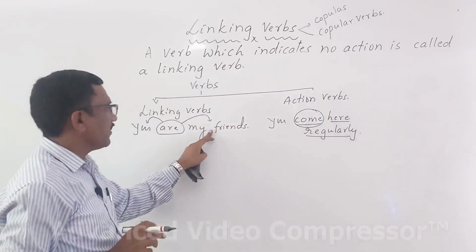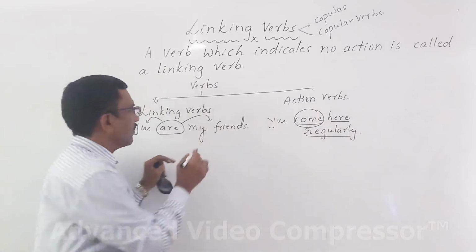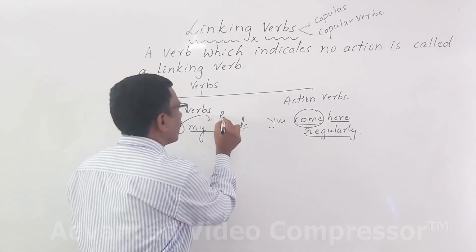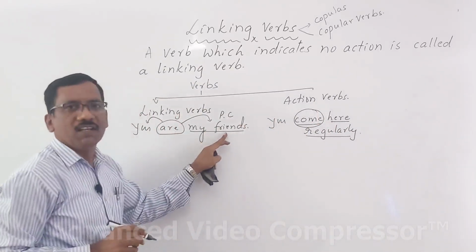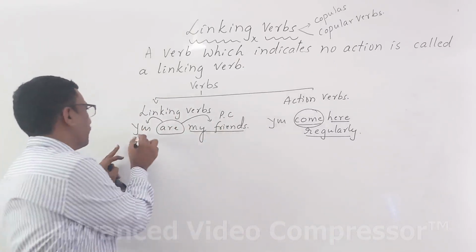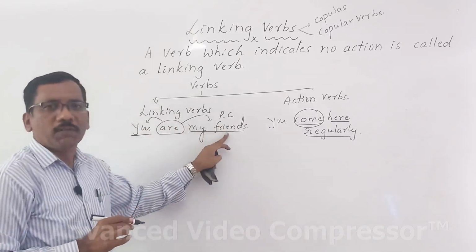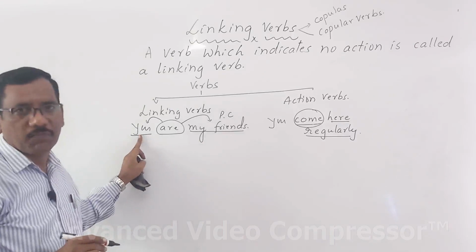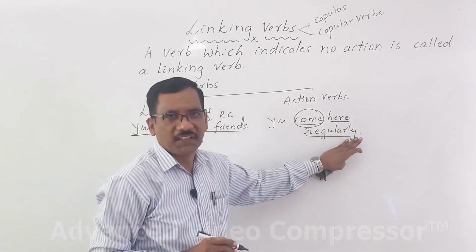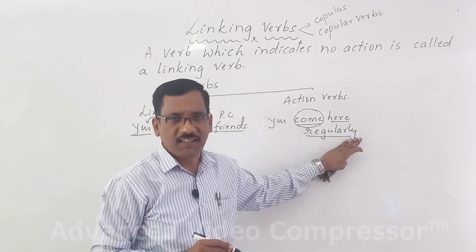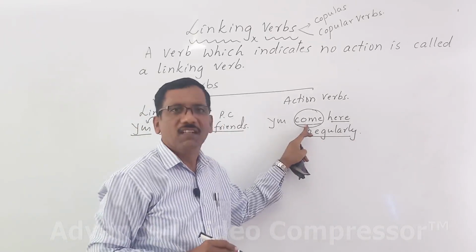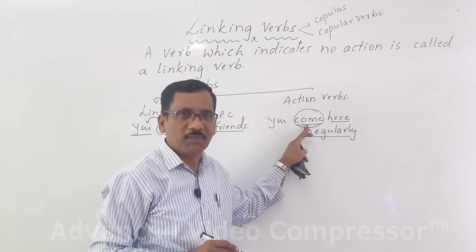Here in this sentence, my friends is a predicate complement. It describes the subject. Predicate complement is equal to subject. Here we don't see action in the sentence. Therefore, come is known as an action verb.